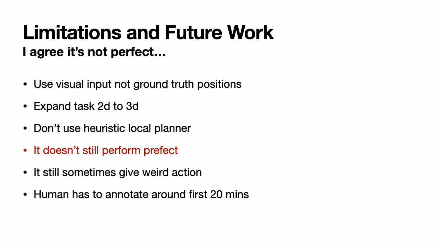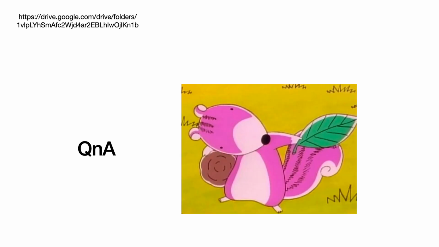And for the limitations, I didn't use any visual inputs. I just used ground truth positions for the state. And I used pretty much heuristics. And the main problem is that I think there is still a better way to solve this human-in-the-loop task since it is not perfect.